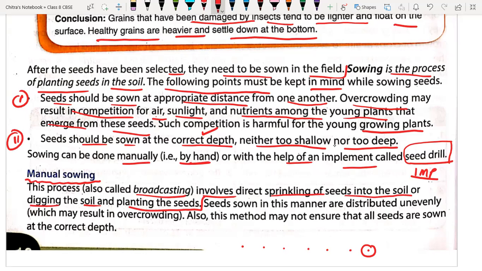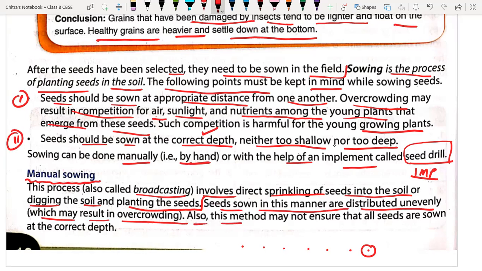Seeds sown in this manner are distributed unevenly, which may result in overcrowding. See, seeds should be sown at proper distance so that overcrowding of seed may be avoided. It is very important.